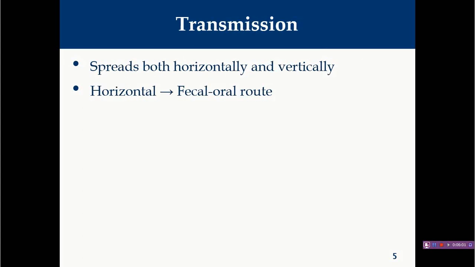Now, transmission. This particular virus is transmitted both horizontally as well as vertically. If we discuss the horizontal route first, generally the fecal-oral route is the prime route for transmission of this disease. Chicken infectious anemia virus has very high affinity for precursor T lymphocytes of the thymus and hemocytoblasts of bone marrow cells. But apart from that, this virus also replicates inside the duodenum, some of the respiratory tract, as well as in the kidney. And this is the reason why this virus is secreted into the feces, and becomes a source of infection for other healthy birds.